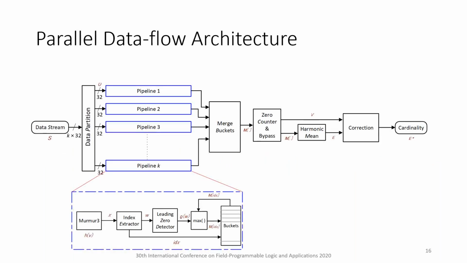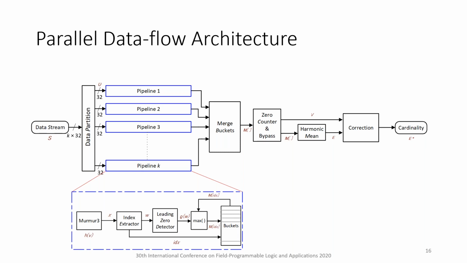The HyperLogLog aggregation and hashing phase, encapsulated in the blue line, can be trivially parallelized into k independent identical pipelines. This allows us to scale the input bandwidth of the computation perfectly to k times 32-bit words per cycle at the cost of additional FPGA resources. The parallel processing is facilitated in between two enabling modules, data partition and merge buckets.